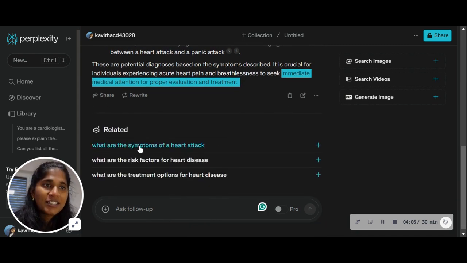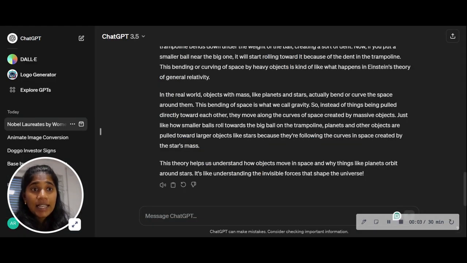Of course, there are still these related search results, but I like the fact that Perplexity ended this answer with a disclaimer to actually go and seek medical attention. Let's see how ChatGPT does. And finally, we test task 3 with ChatGPT. So ChatGPT needs to assume the role of a cardiologist and give diagnosis for a given set of symptoms. So let's get started.